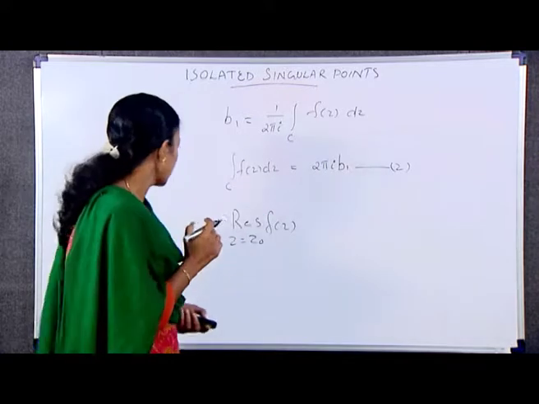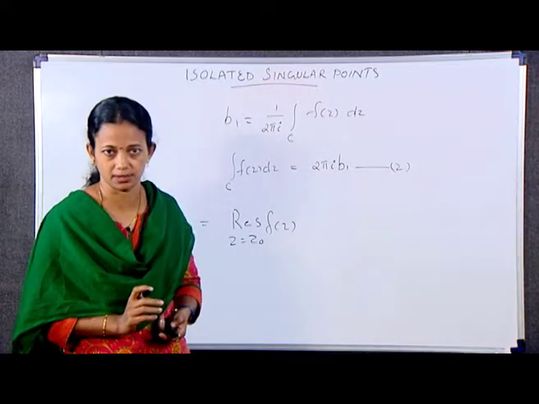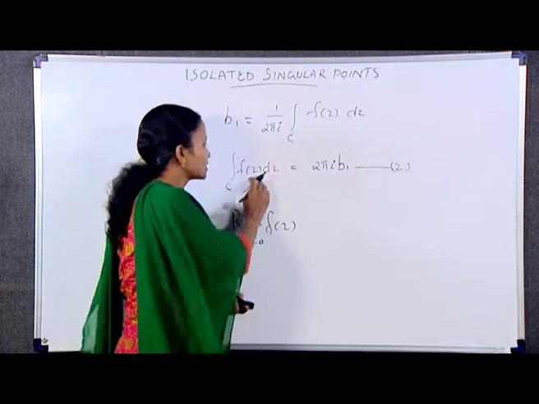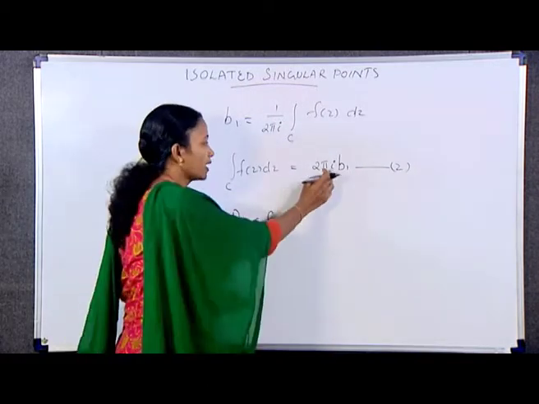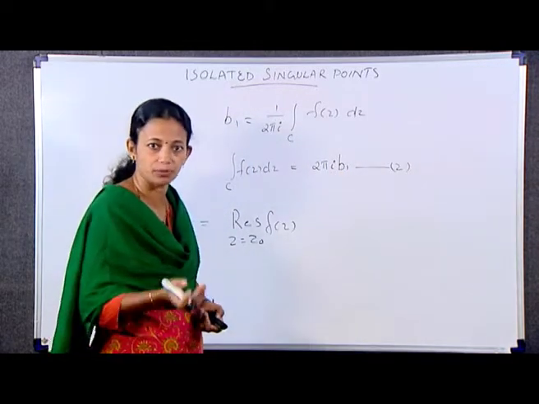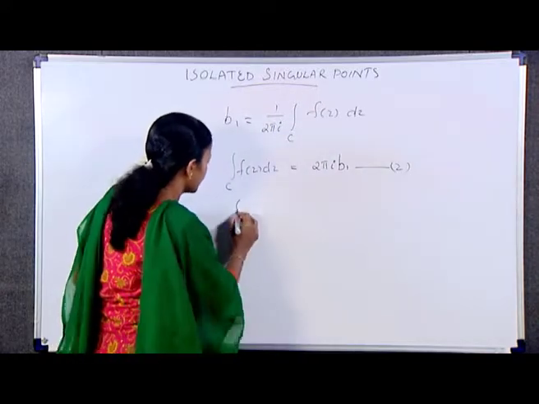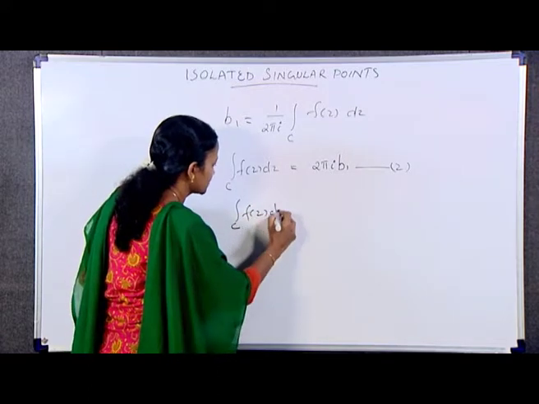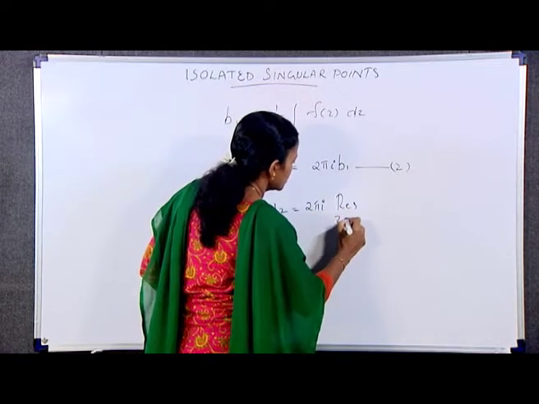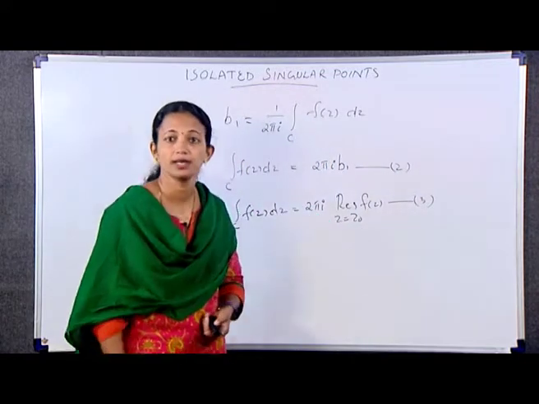That is, we can write b1 is equal to residue z is equal to z naught f(z). Equation 2 then becomes integral over C f(z) dz is equal to 2 pi i, instead of b1 we can write residue z is equal to z naught f(z). Equation number 3. That is, integral over C f(z) dz is equal to 2 pi i residue z is equal to z naught f(z).